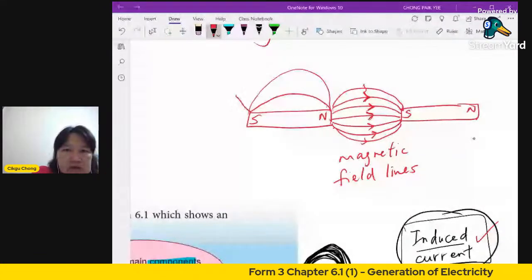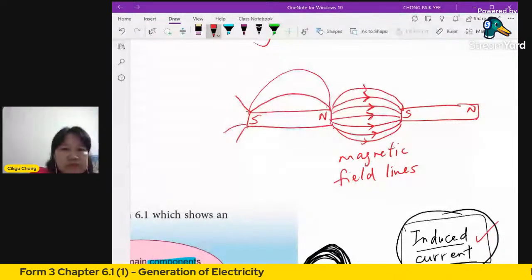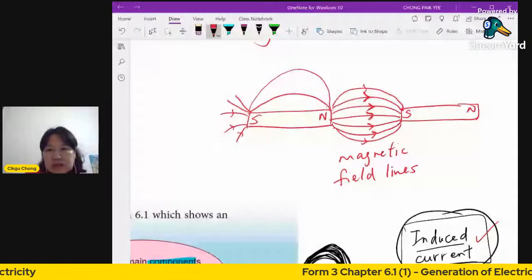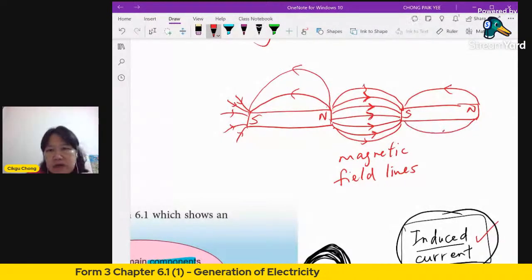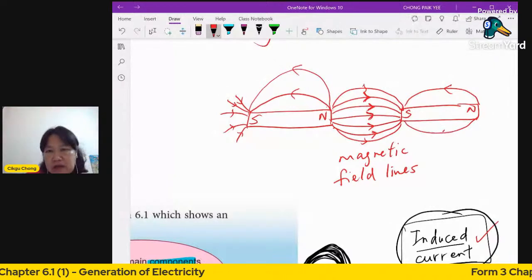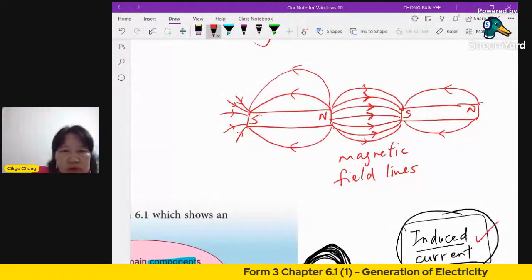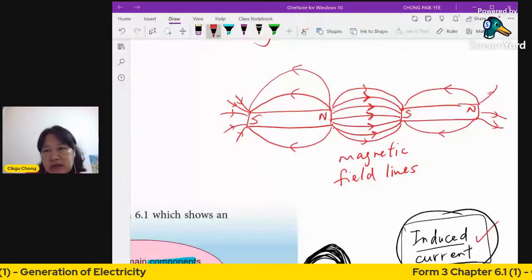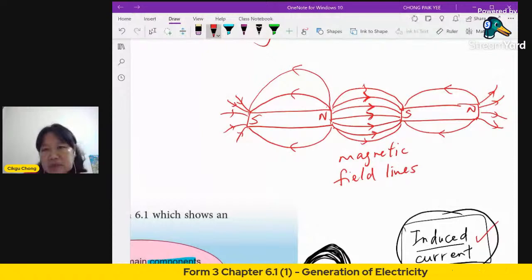And then you learn all this before, right? From what? Form 2, I believe. You learn about magnets. Okay, so here also north to south, north to south. And it's a revision also. Revise your Form 2. Sorry, it's very difficult to draw very smooth. Okay, here. So here will be north. The lines will be coming up from north. The lines always come up from north, and they always enter the south. So this is something that you must remember when you want to draw magnetic lines. So these are magnetic field lines between the two poles of north and south.